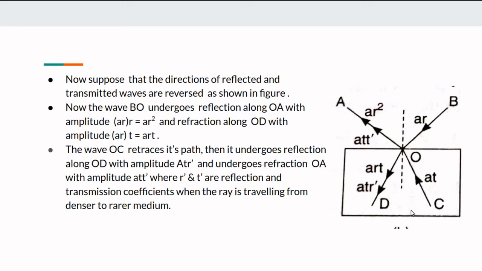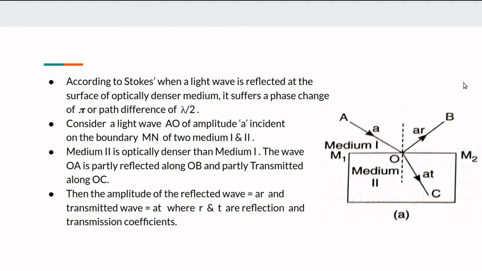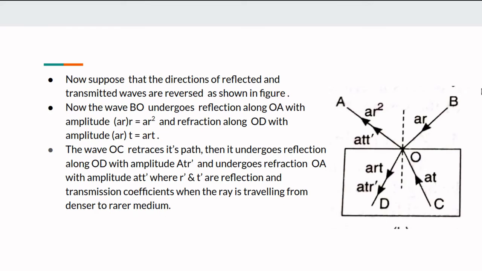Next, suppose that the directions of the reflected and transmitted waves are reversed, as shown in the figure. OB is the reflected ray in the first figure. If it reverses its direction, then it is along BO. In the first figure, the ray is along OB. In the second figure, it reverses its direction. Therefore, the direction is along BO.